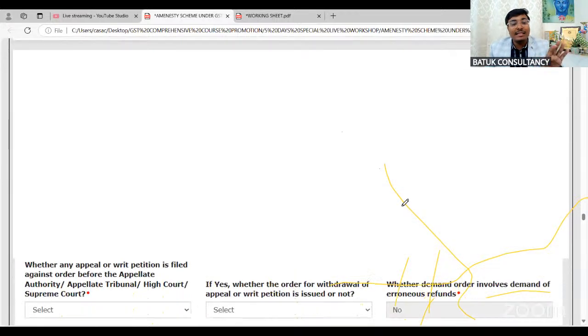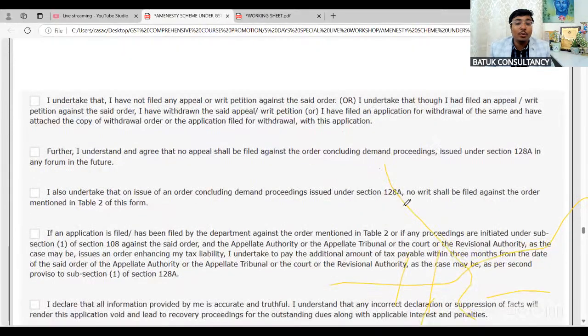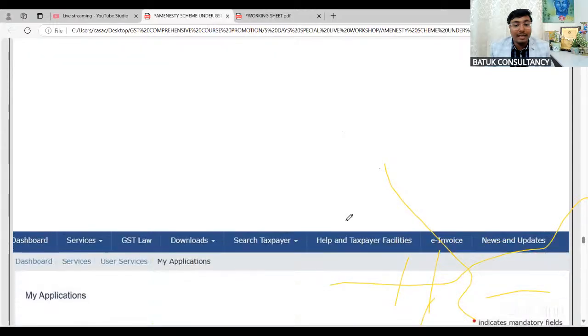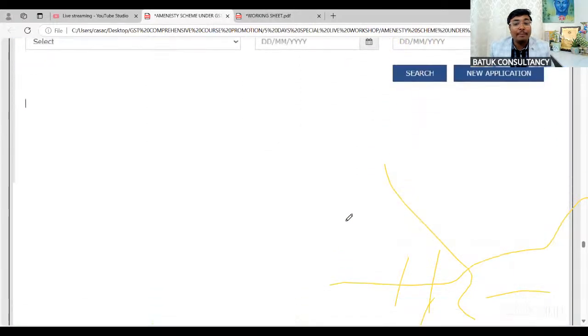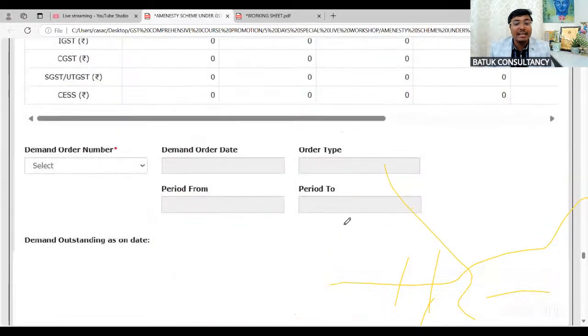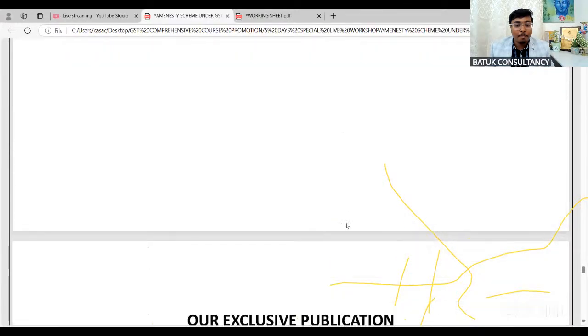Then all other things are similar to the form SPL 01. There is not any single difference. You just need to put yes or no, and you can easily file the same. That is the option which is available on the GSTN common portal related to filing of the application.